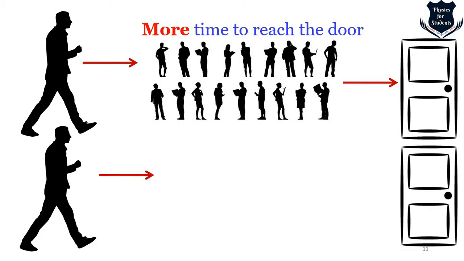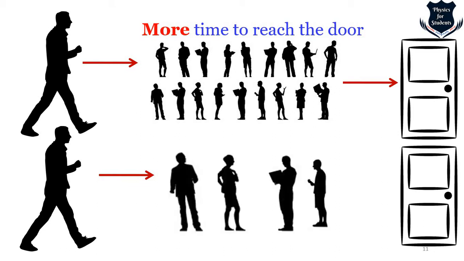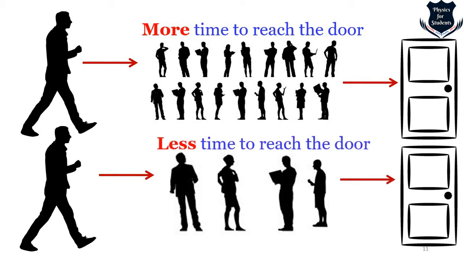The same person is moving in this direction and he wants to reach this door, and there are just 1, 2, 3, 4 people. Instead of a huge crowd, this person has to reach this gate and has to stumble or struggle through a smaller number of people. So what will happen? This person will take less time to reach the door.